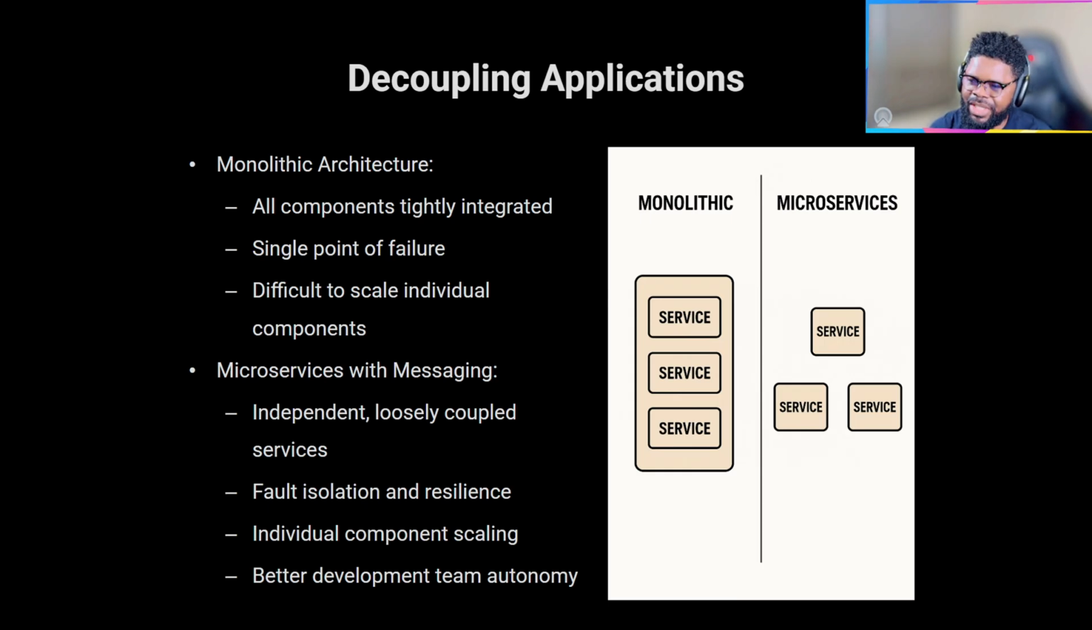It's also difficult to scale individual components. So if you have a monolith that has so many services in it, it means that you would be treating them as a single unit, right? And this is important, whether you're a developer or a cloud engineer or a DevOps engineer. But again, which is where microservices comes in. What it means is that you can have independent, loosely coupled services, right? So you can have services that are completely independent from themselves.